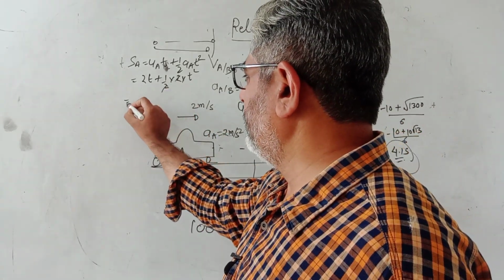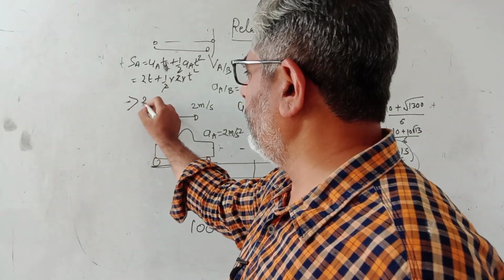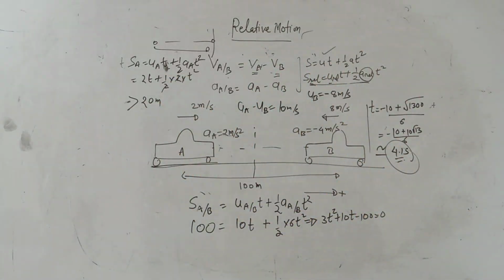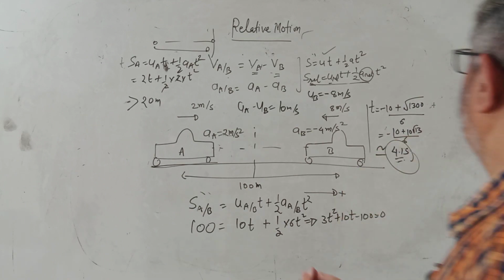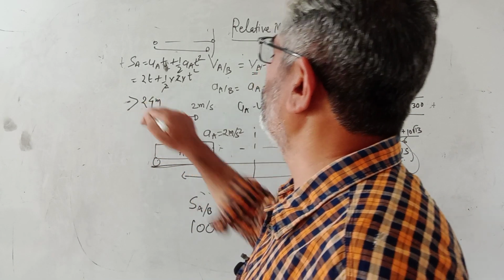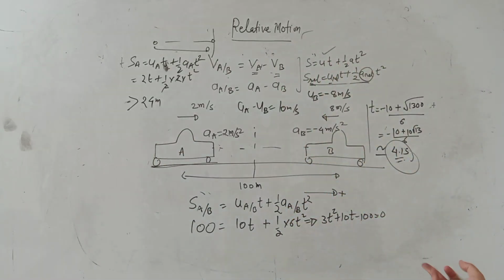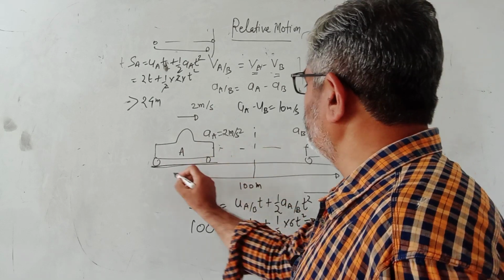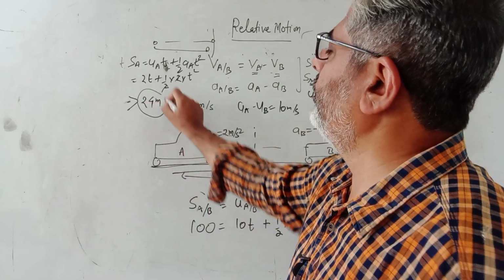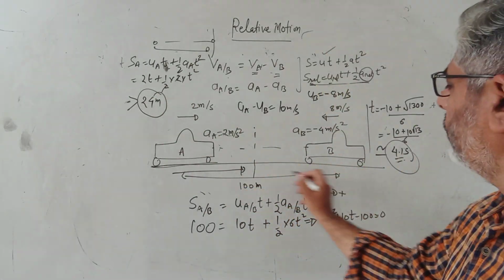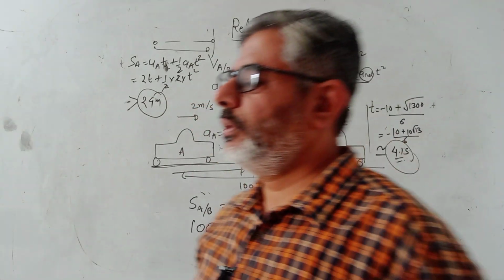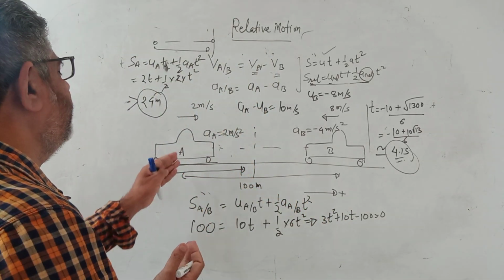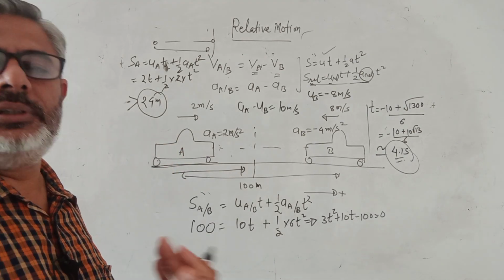I am not calculating it exactly, my answer is rather more than 24 meter, because 2 4s are 8, 24, more than 24. So this collision will happen somewhere at this distance from A. How much distance? 24 meter. And if you want to find this distance from B, it will be 100 minus 24, that is 76 meters.